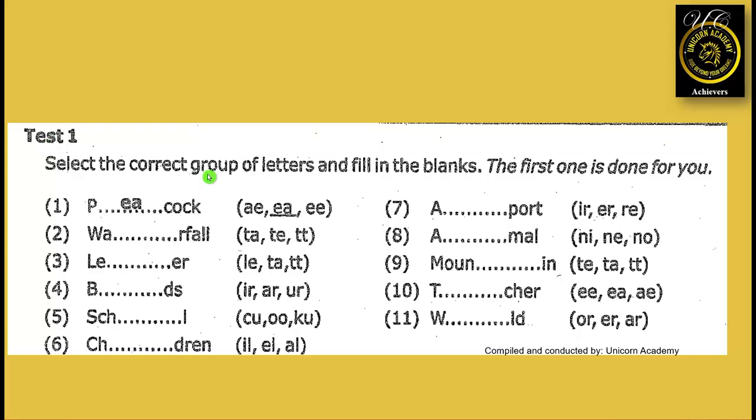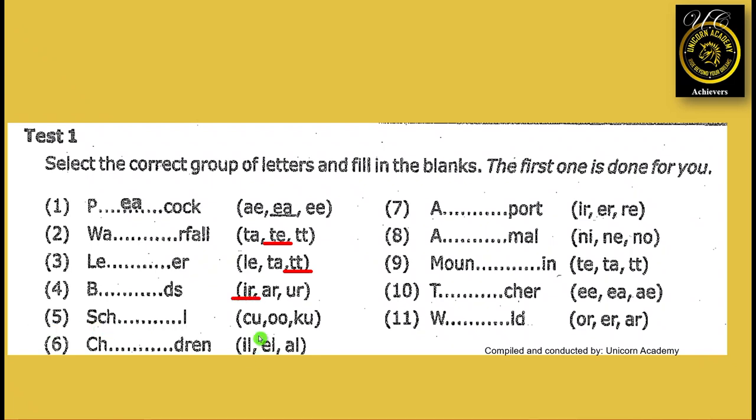Test 1. Select the correct group of letters and fill in the blanks. The first one is done for you. First one, peacock. Missing letters are EA. Second one, waterfall. Missing letters are TE. Third one, letter, double T. Number 4, birds. Missing letters are IR.